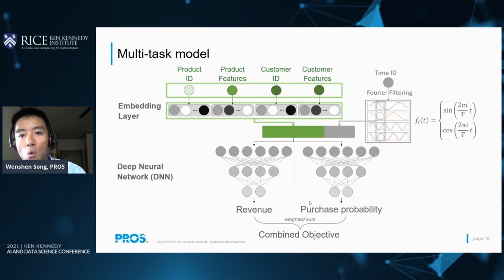And finally, we will combine those two objectives together using a weighted sum. Therefore, the loss functions of these two tasks will try to drop at the same time and compensate for each other. And the concatenated embedding vectors shared by these two tasks will preserve the connection between them. As a result, both deep neural networks will work jointly to obtain an ideal embedding for both prediction and recommendation, as well as good accuracy for each individual task.